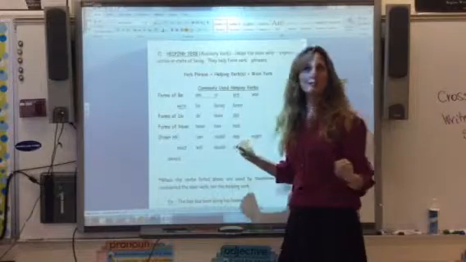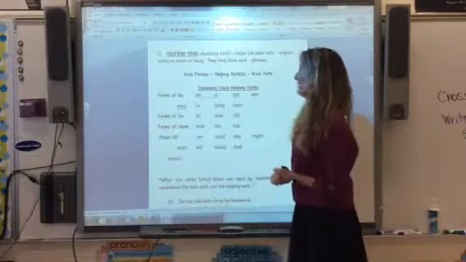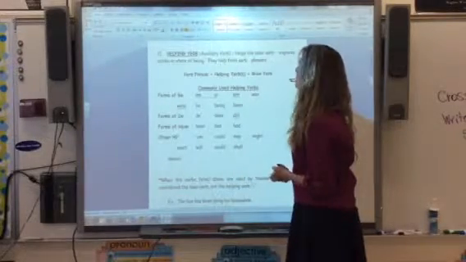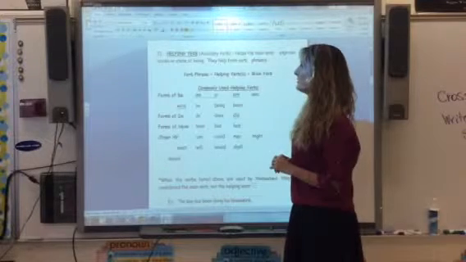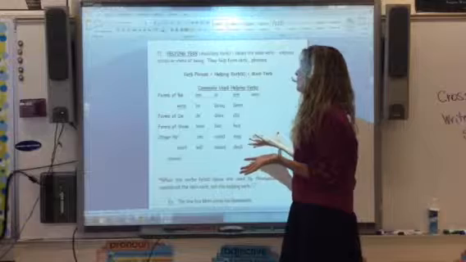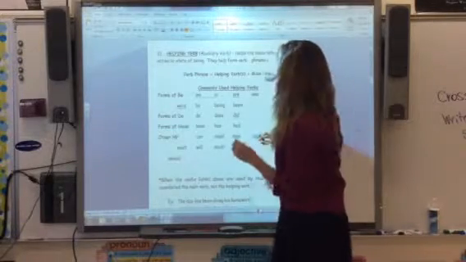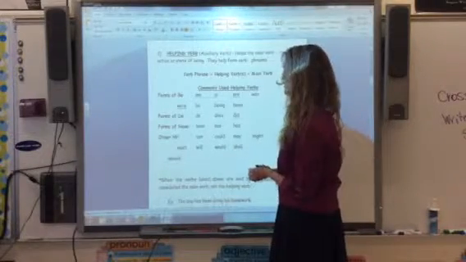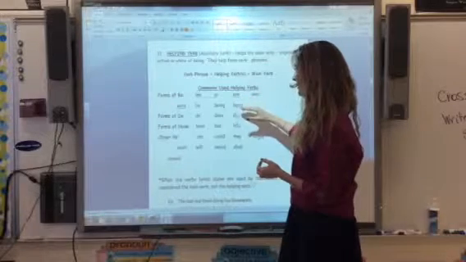Then we have helping verbs or auxiliary verbs. Helping verbs help the main verb express an action or state of being. They kind of just help form the verb phrases. Commonly used helping verbs, we have them here listed for you.